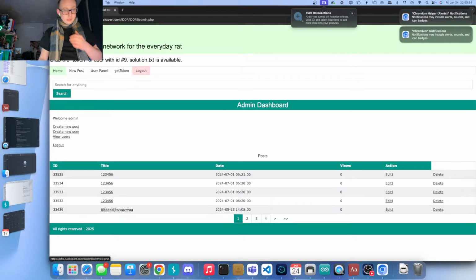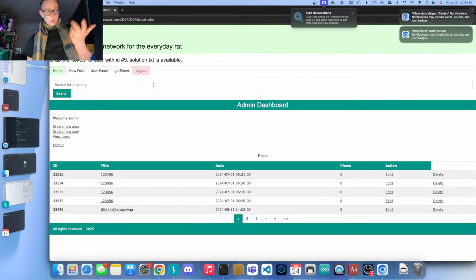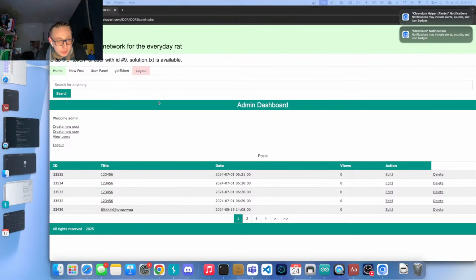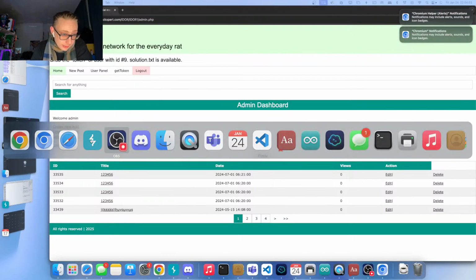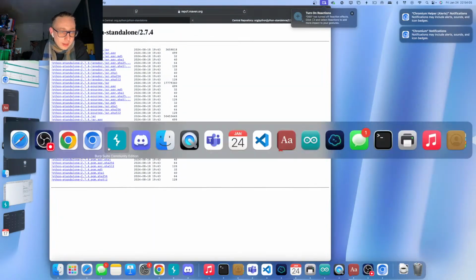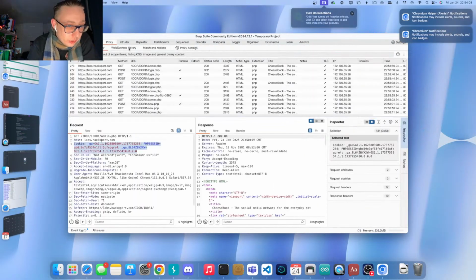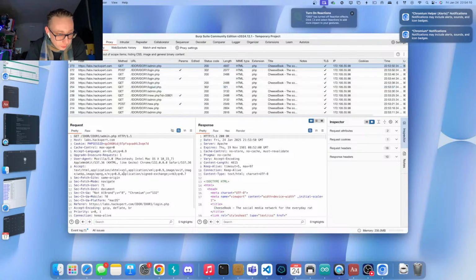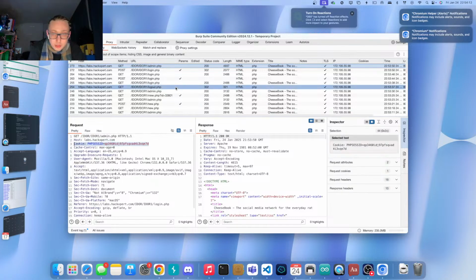Look at this. I can create new posts, I can create new users, I can view users. So what am I doing now? I'm logged in with the admin right here. That is actually the header that I want. I want this admin's session ID. So what am I going to do? Grab it, of course. Here we go. We have that session ID from the admin.